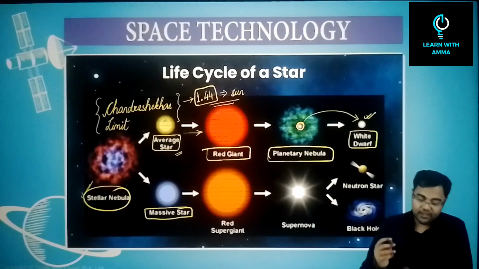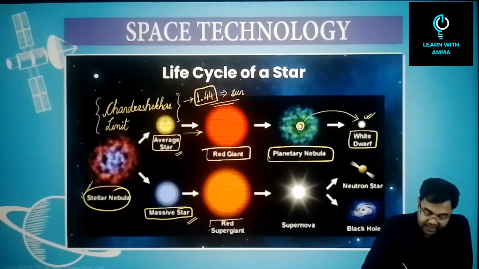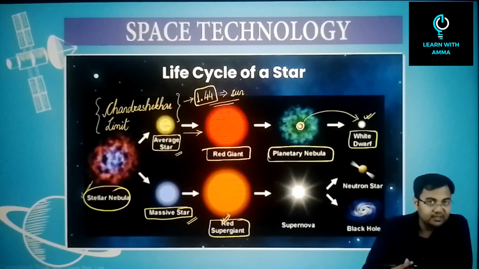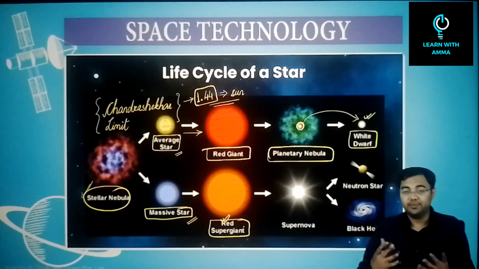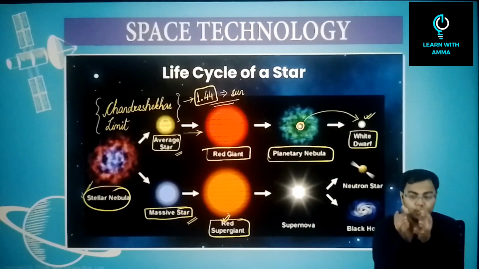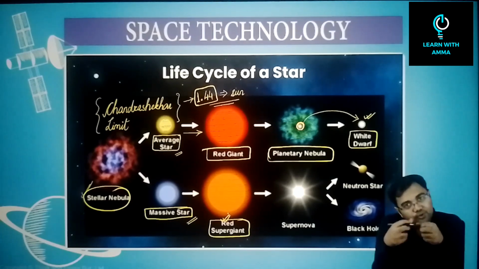So what will convert into a black hole? Let's see. A massive star, when the massive star dies, will convert into a red supergiant. Remember red because the surface temperature is very low, and supergiant because the size is very big, the biggest. Now, ultimately what happens is that the core of this red supergiant becomes very unstable. And because of this instability, ultimately the core collapses.